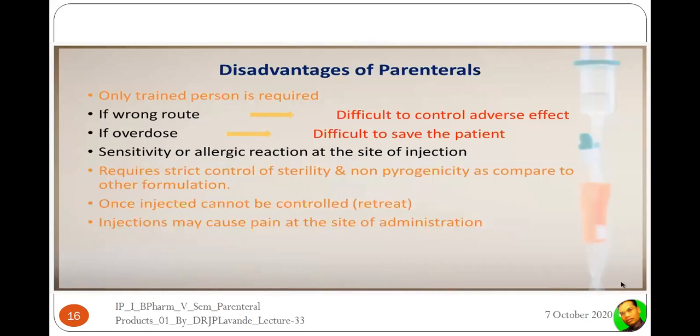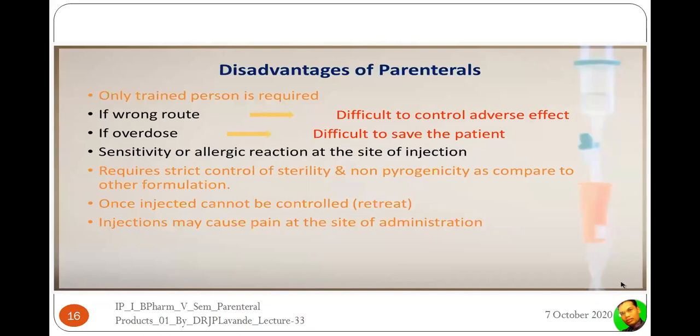So there is a strict necessity, or it will require, strict control of sterility and non-pyrogenicity as compared to other formulations, because it is going to be bypassing the defense mechanisms, the cellular and the skin barrier, and it is appearing in the bloodstream. So there is a strict necessity to have sterility, freedom from microorganisms and free from pathogens. Once injected, it cannot be controlled. Once injected, it cannot be retreated.